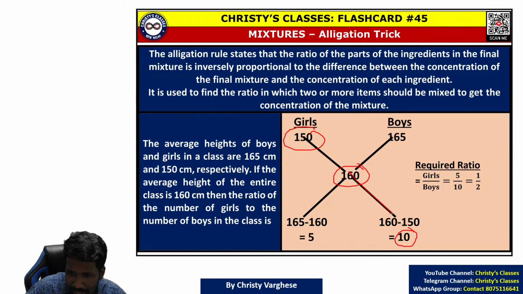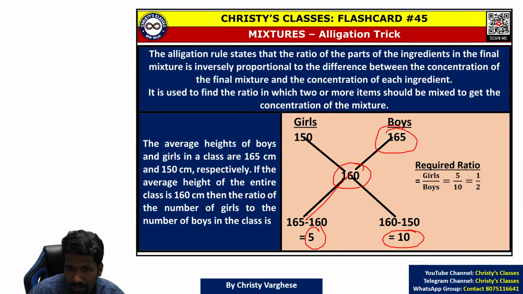Write it diagonally. Don't write it below. Write it diagonally. 150, 160 difference is 10. Write it diagonally here. And 165, 160 difference is 5. Write it diagonally here. Then the girls number will be 5 and boys number will be 10.